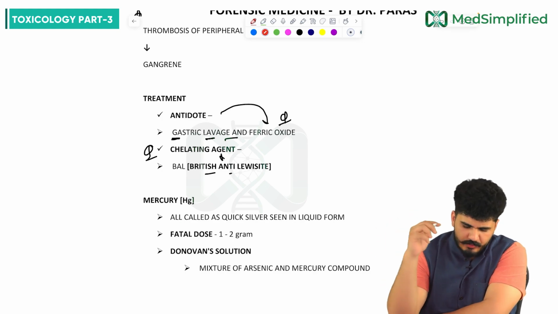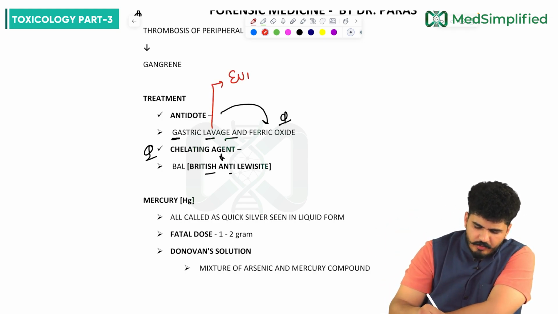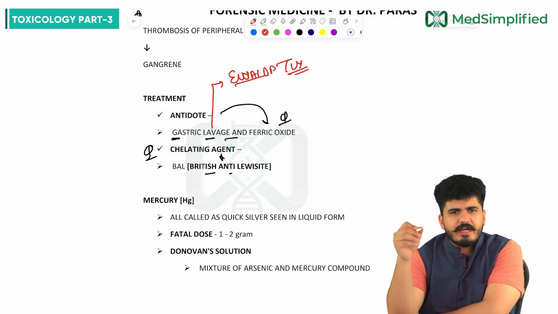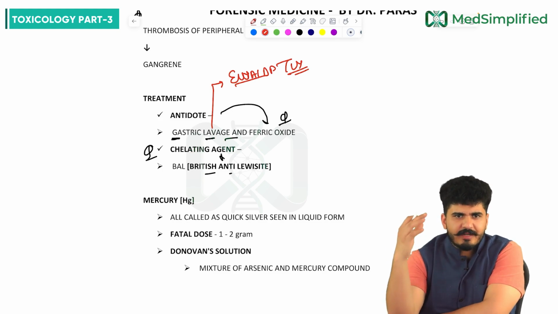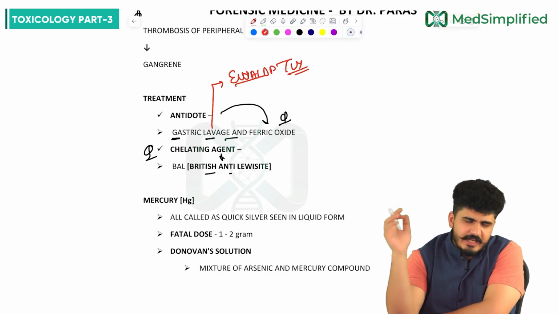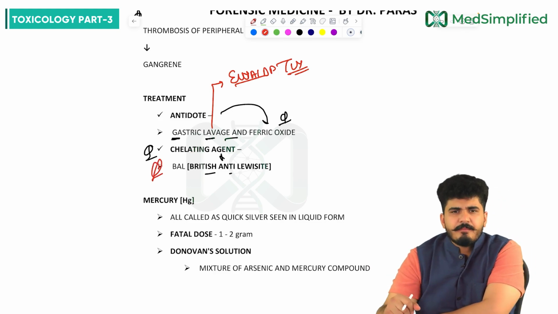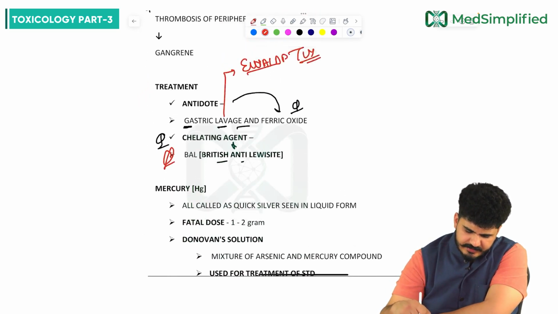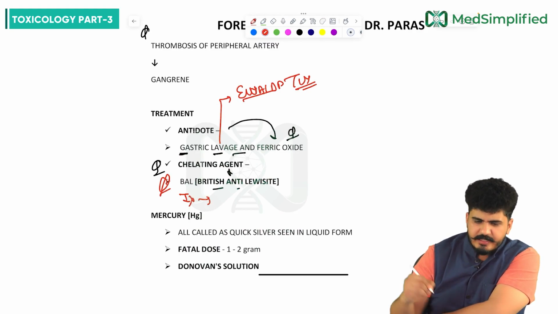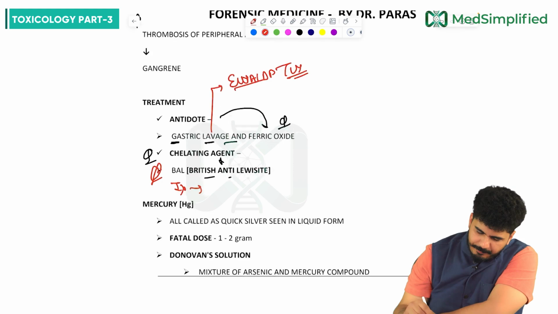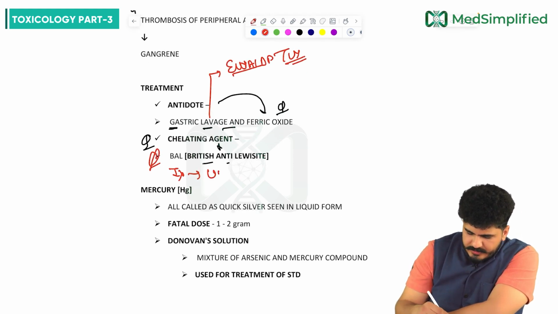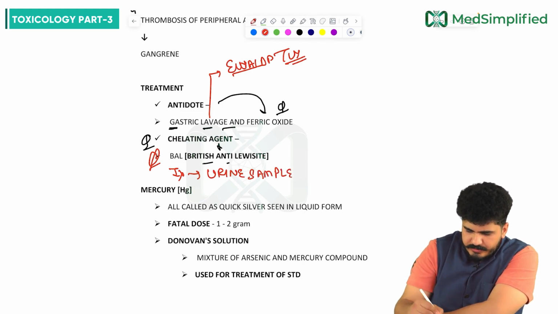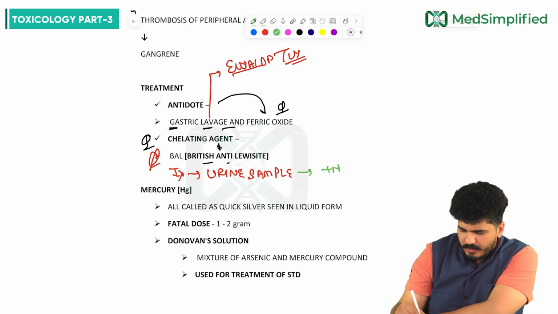Yes, we'll do it. How to do the gastric lavage? With the help of a Ryle's tube. And ferric oxide we can give as an antidote in arsenic. But if someone asks you which chelating agent we use specifically, your answer will be BAL, British anti-lewisite. Now, the investigation: a urine sample is taken to check the presence of arsenic metal.